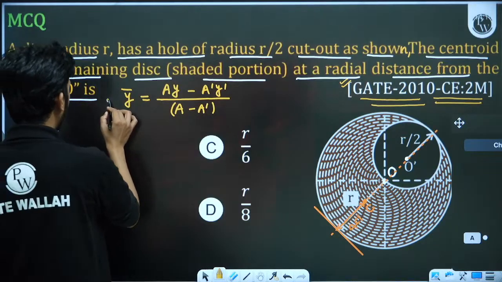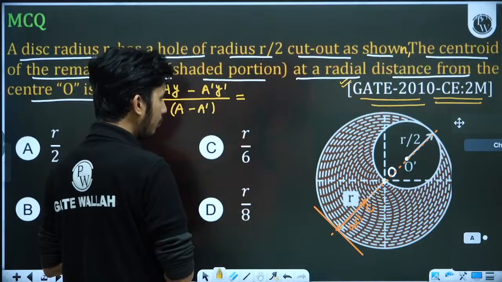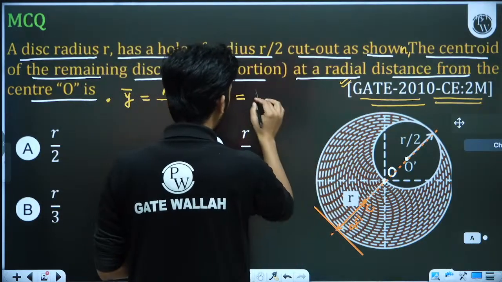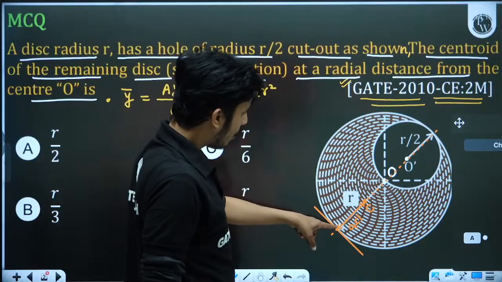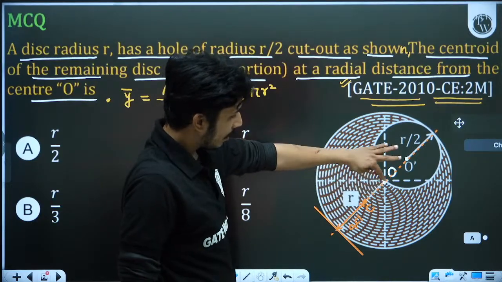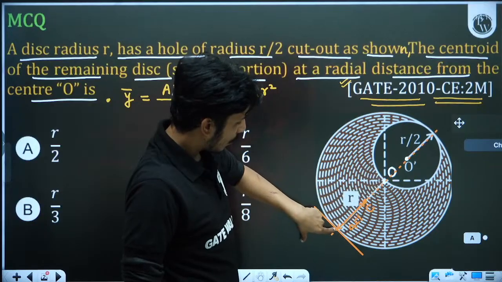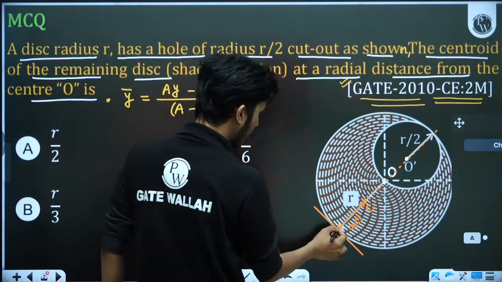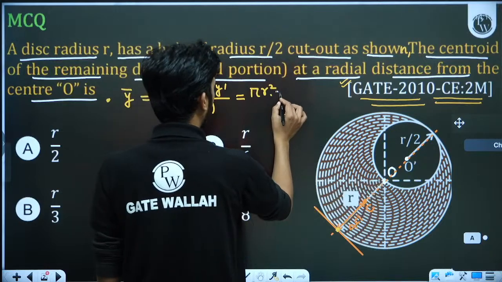So let us solve by this method. A into y. What is A into y? A is the whole area, pi r square. And what is the y distance from here? From this point, the distance is r. The center of the whole circle is r from this point. Everything we are taking from this point. This is the reference. From here, this is r. So we will put y as r. Minus A dash.